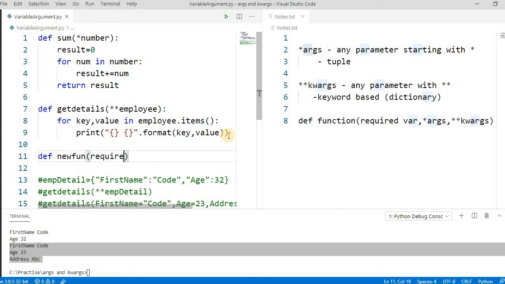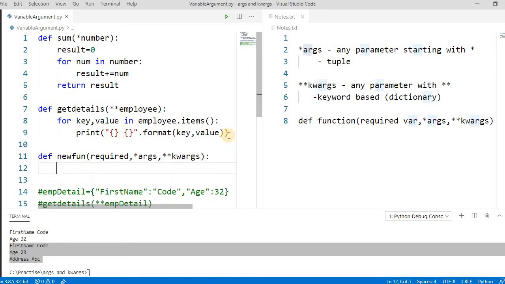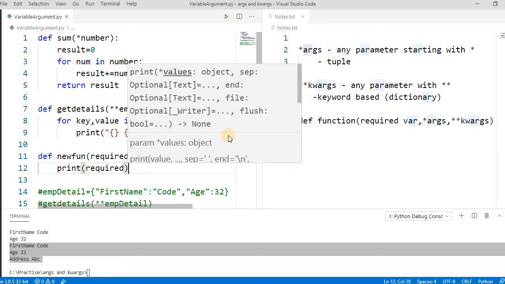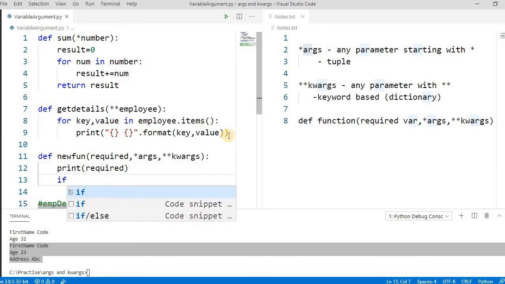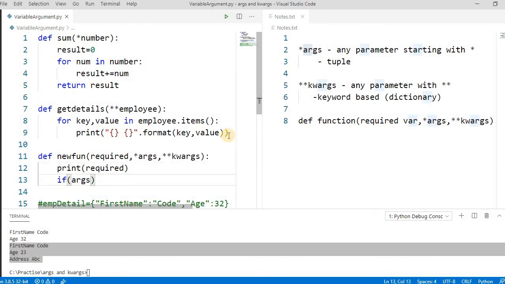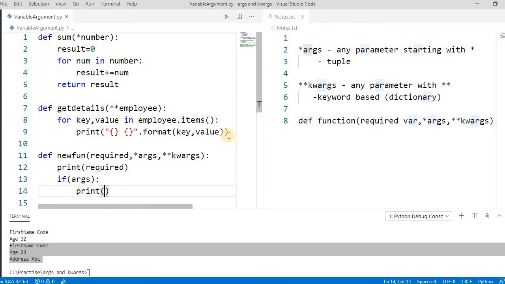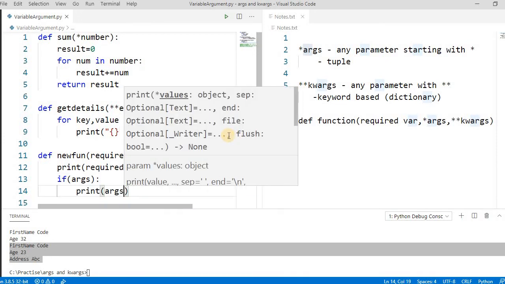Here is one required parameter, and then the star one, and then keyword parameters. We are not changing anything, we are just printing. Let's print the required, then args, and then kwargs. Just printing, checking that if you don't follow the sequence, it will throw an error.